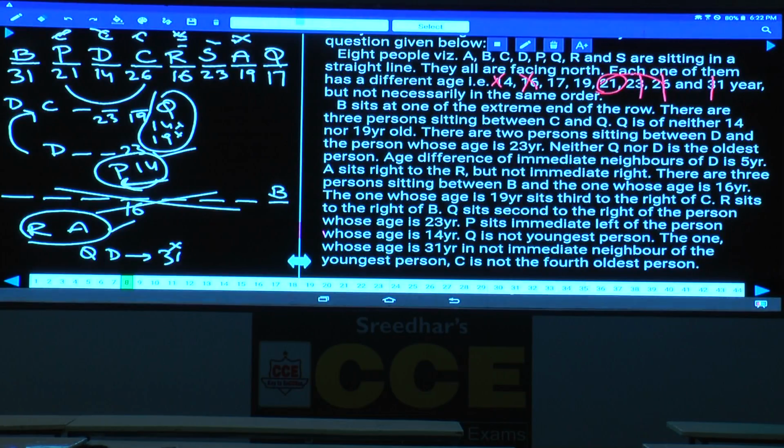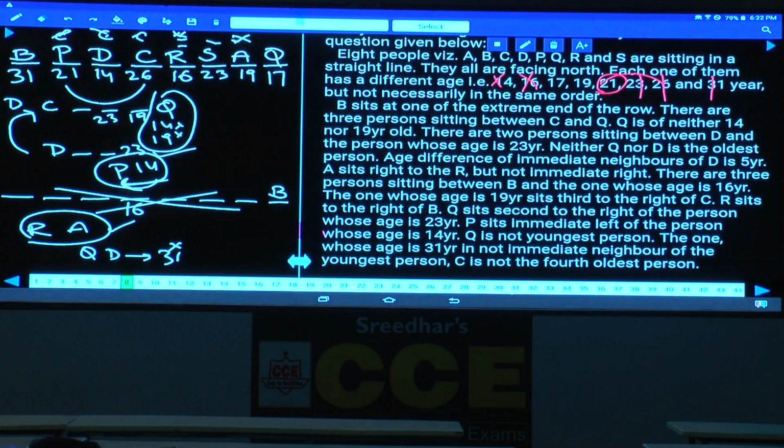8 persons seated in a row facing towards north, and they are of different ages. Let's write down this arrangement. Then let us discuss this 14 to 18. Now in this 14 to 18,